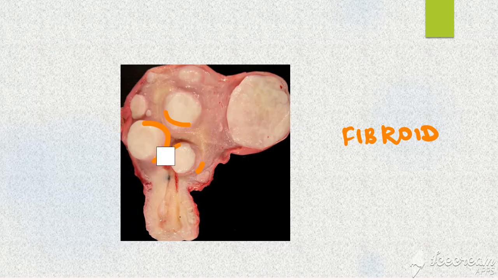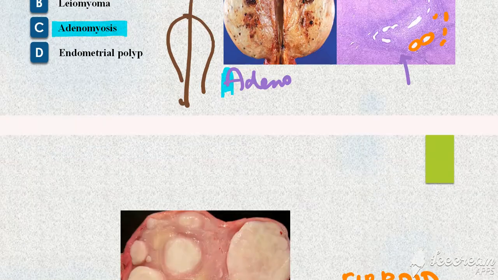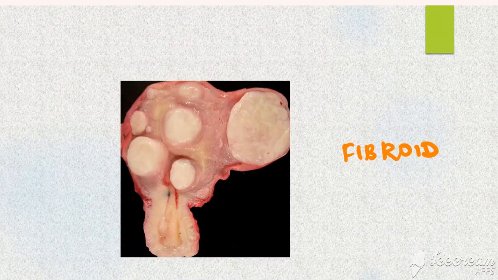So look at these two images now, adenomyosis and leiomyoma. You can never see any well-defined masses in adenomyosis. Can you draw a circle around any mass? You can just see that the myometrium is thickened, that's it. You can't form any well-defined mass. Usually you don't see, okay, but sometimes you get to see. But leiomyomas are usually very well circumscribed masses. Okay, so that's about leiomyoma and adenomyosis.